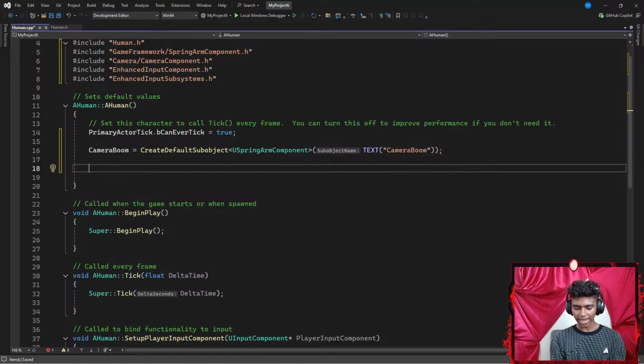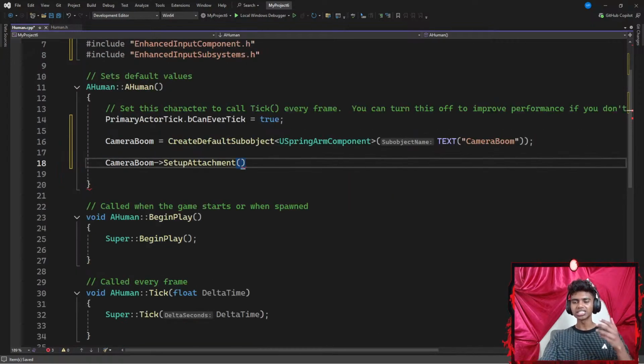Once I'm done with that, I'm going to point my camera boom towards a setup attachment. Basically, with the setup attachment, I set up an attachment to the root component.